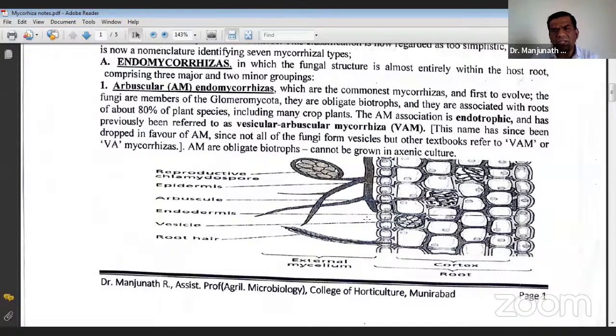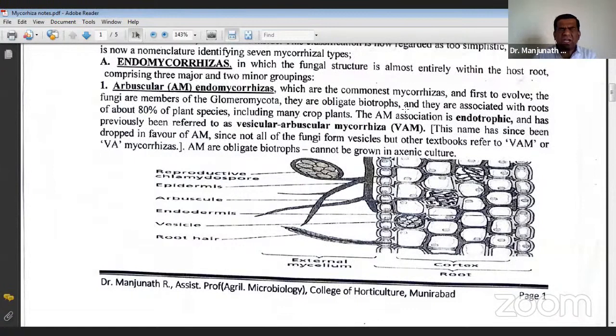This is a very common type, AM fungi. 90% of the plants are infected with AM fungi. They are obligate biotrophs. Obligate biotrophs means they cannot be grown outside. Even till now, we do not have a proper medium to culture them.